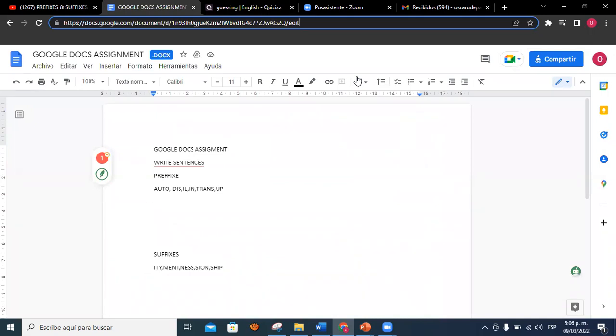And also we have an activity in a Google Doc, with some questions that you have to answer in this format. You can enter and write your answer, your example. Here we have an example. Write sentences with prefixes, and in the activity you have the prefixes that you are going to use, and for the suffixes, the examples of the suffixes that you are going to use.